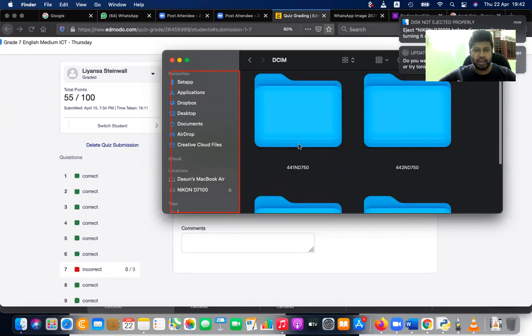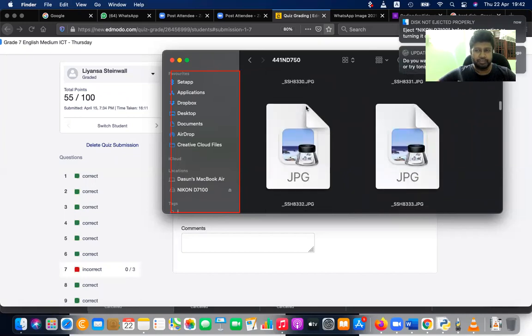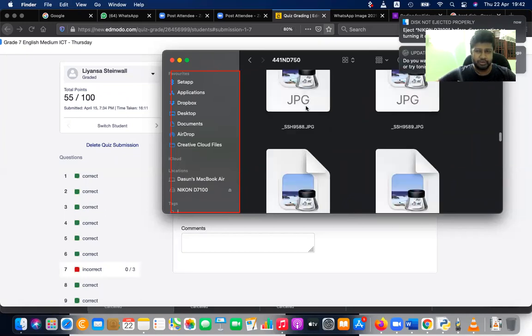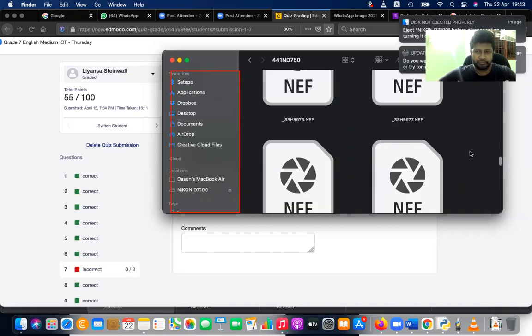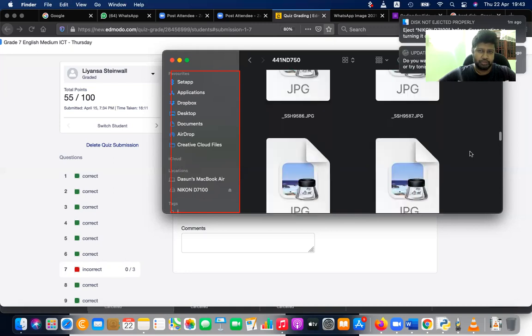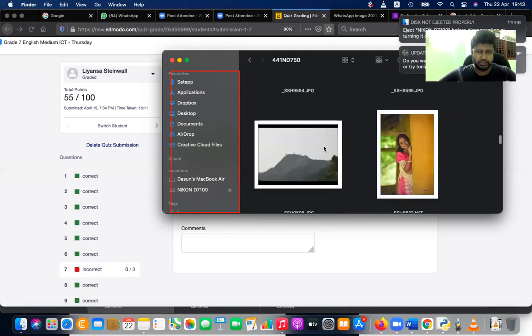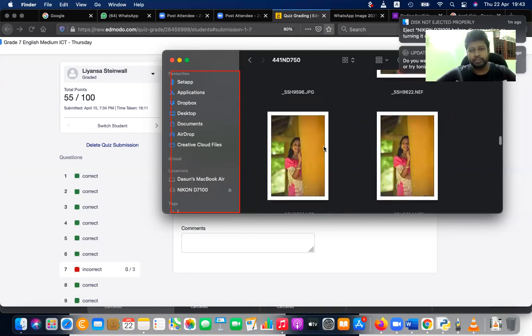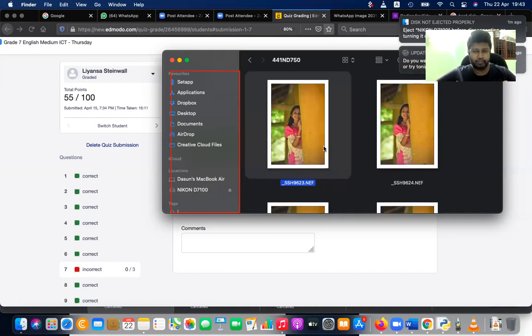Okay, now I'm going to double click on this. So now you can see when I double click this and go down, a lot of files are there. So I'm going to go here and you can see, right? There's a file. So what is the name of this file? I have selected the file. So that is in that card.